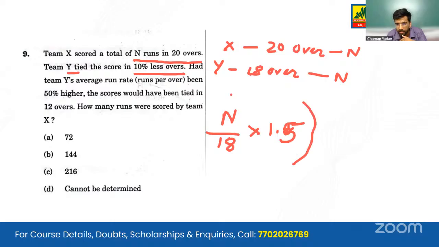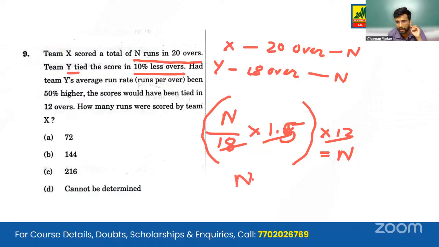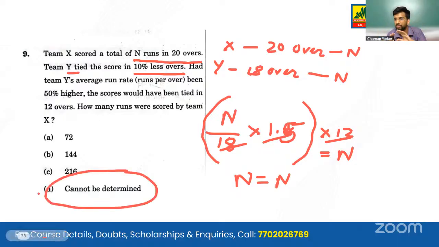And this entire run rate has to be sustained for 12 overs to give us n runs. If we cancel all these numbers, we get n equals n. We are in a fix. We cannot determine this using the given situation. So the correct answer will be option D.